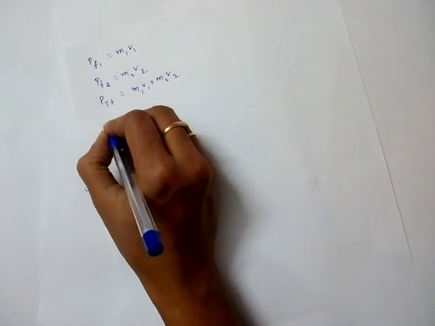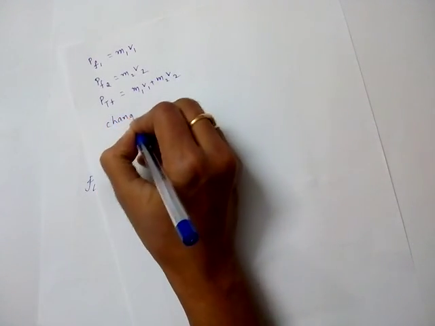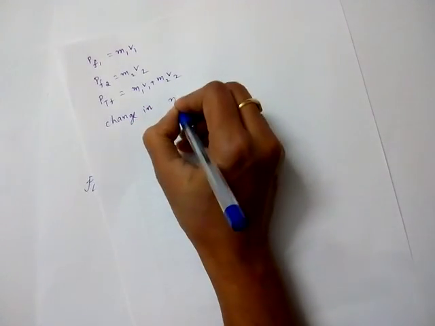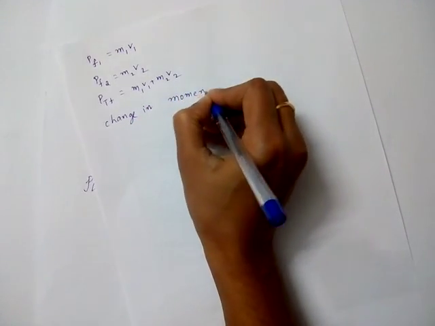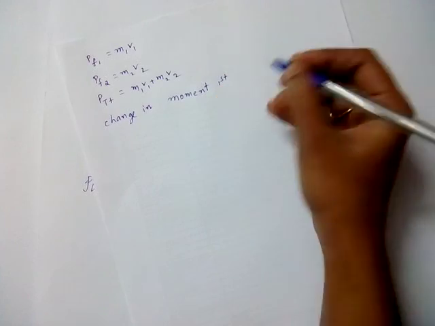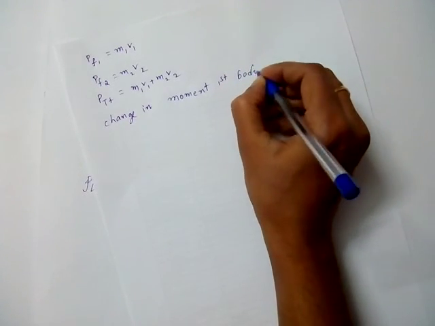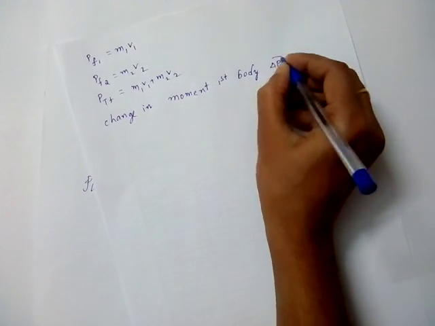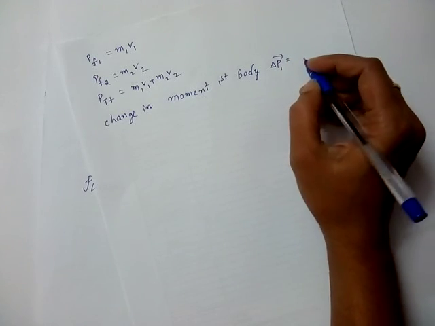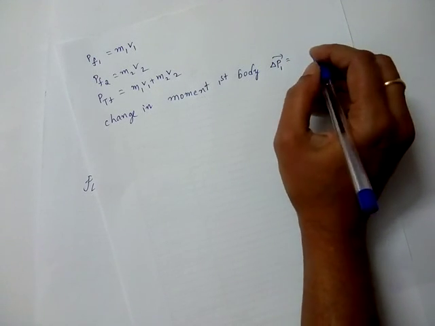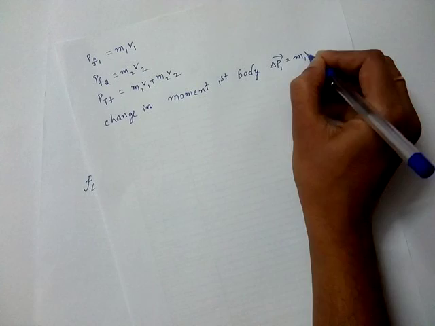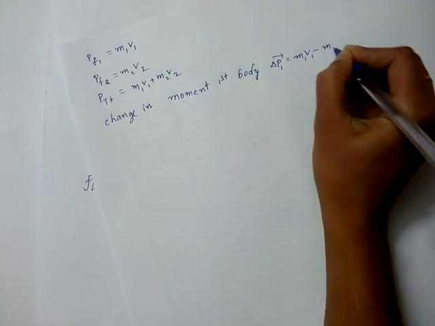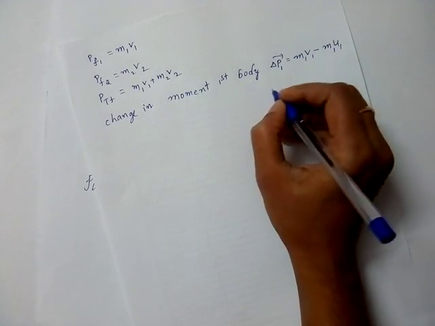Now we will find change in momentum for first body. So change in momentum we have already learned. I am writing first body's change in momentum delta P1 bar is equal to, so what is change in momentum? Final momentum minus initial momentum. So m1 v1 minus m1 u1.